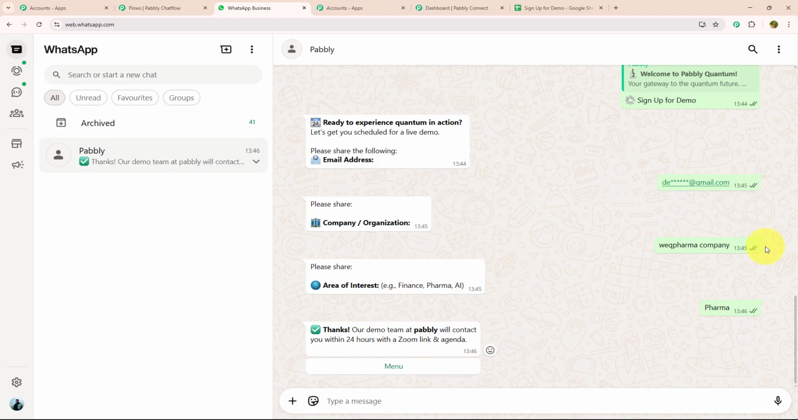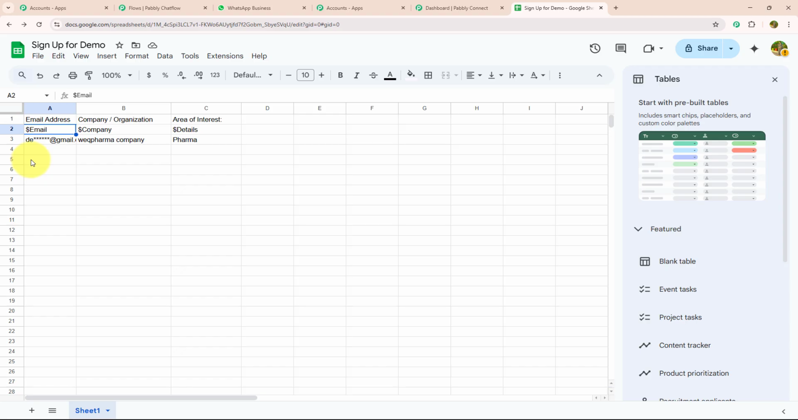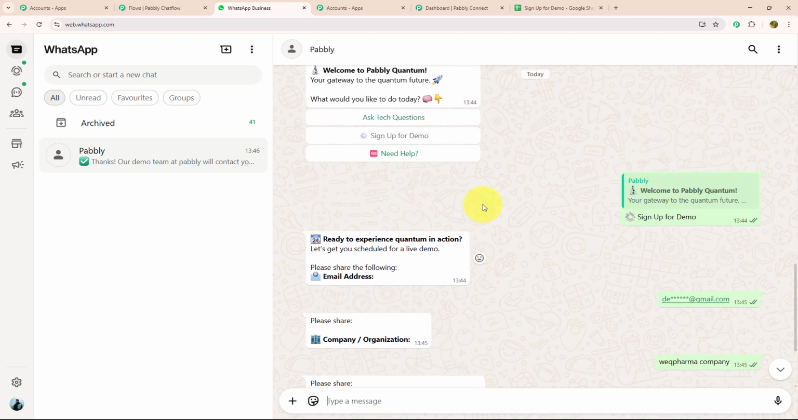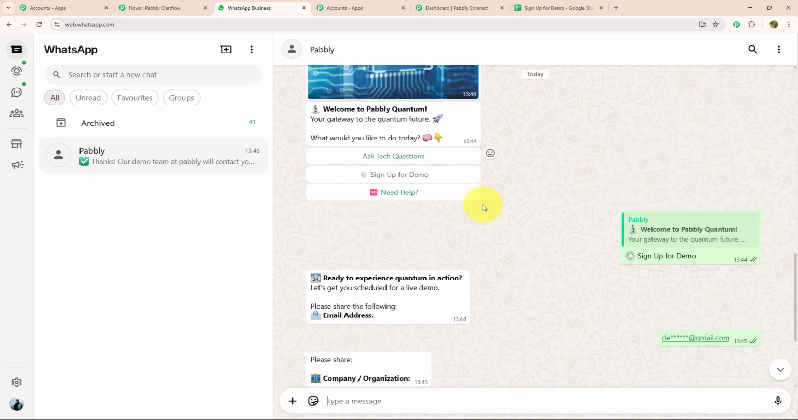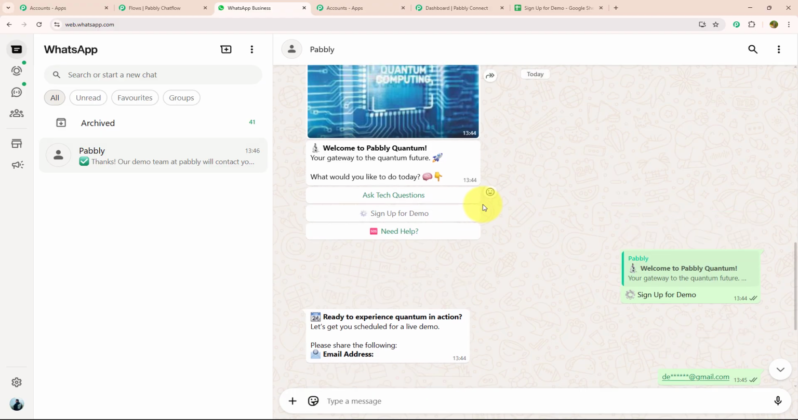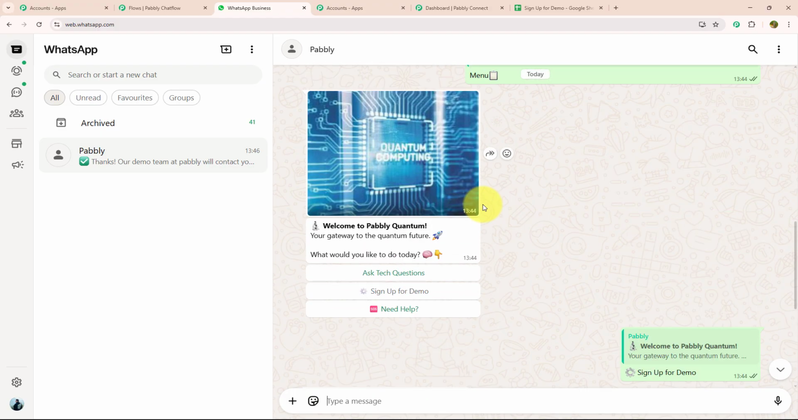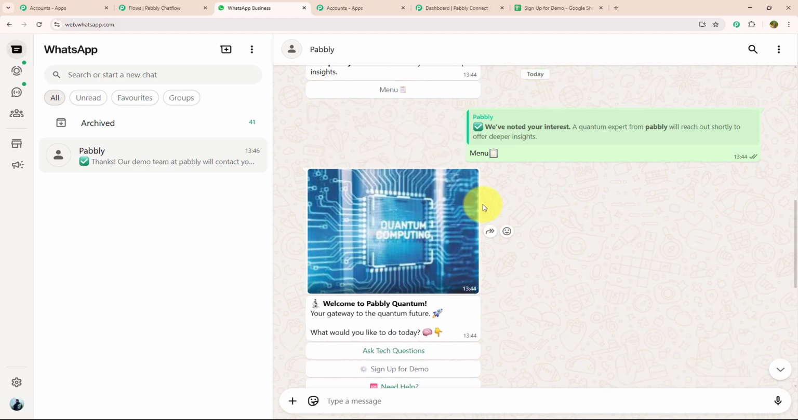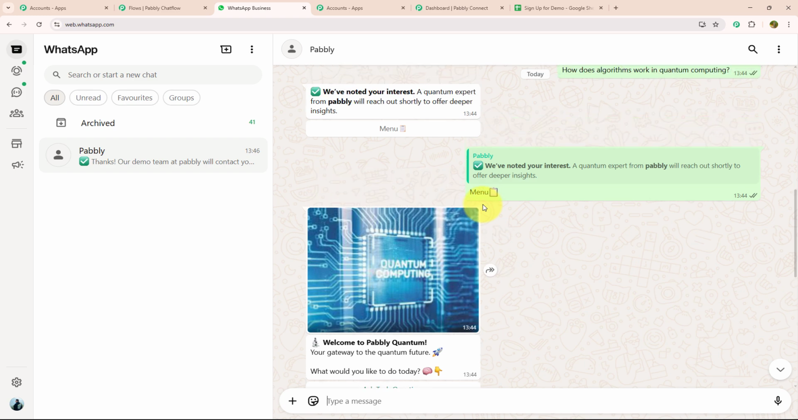Not only that, all of their details are automatically filled on Google Sheet as well. As you can see, email address, company name and area of interest. So as you can see, this chatbot is replying to me within seconds and filled all the details on Google Sheet without any manual effort. That's the power of Pabbly Chatflow. If you want to know how to build this chatbot for your own business, then let me guide you further.